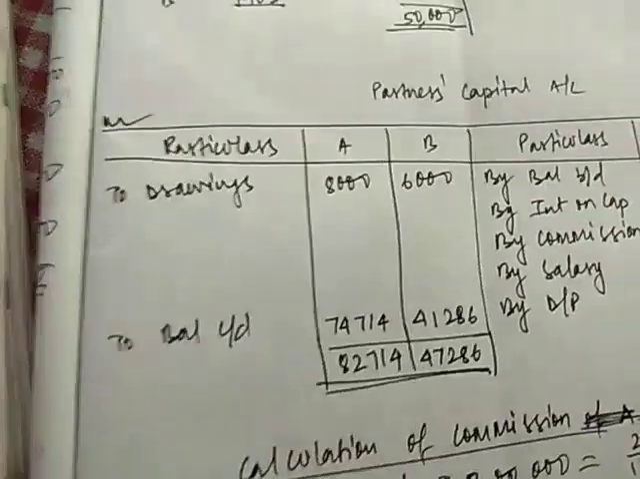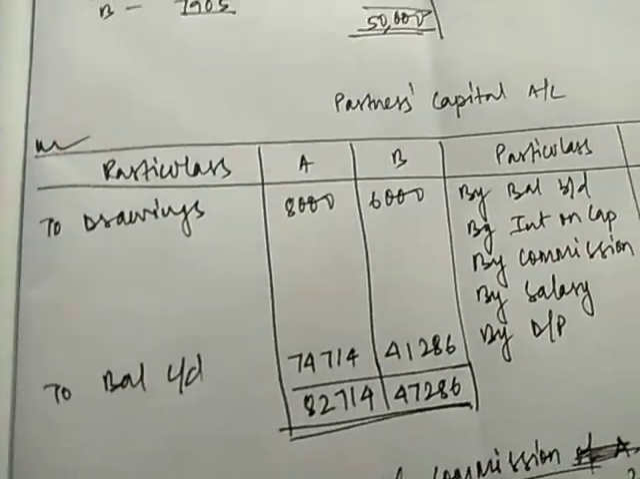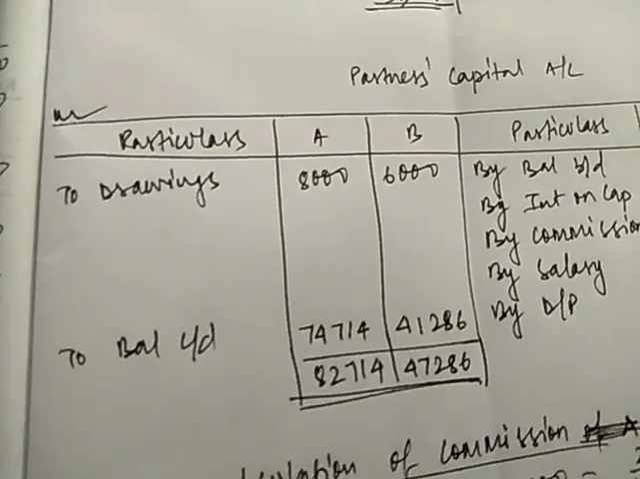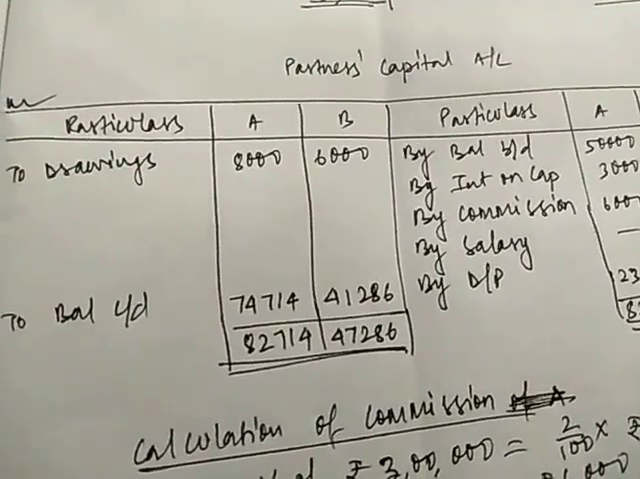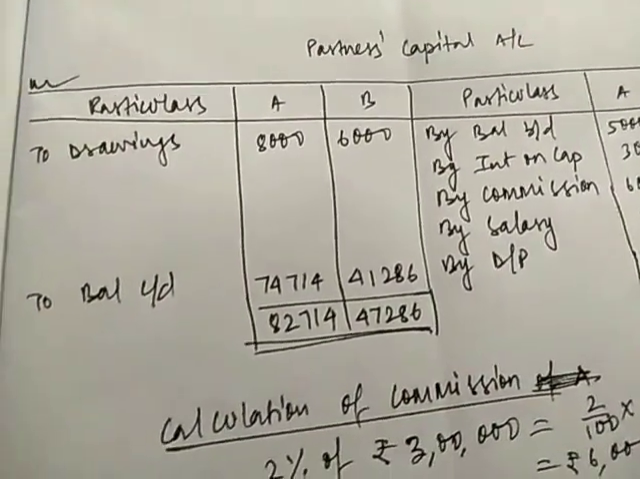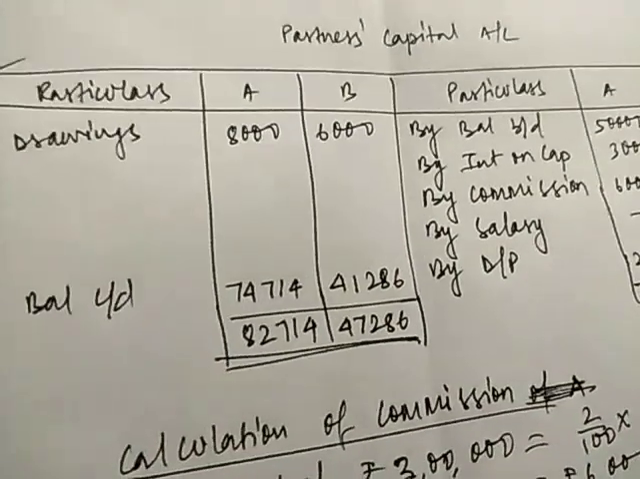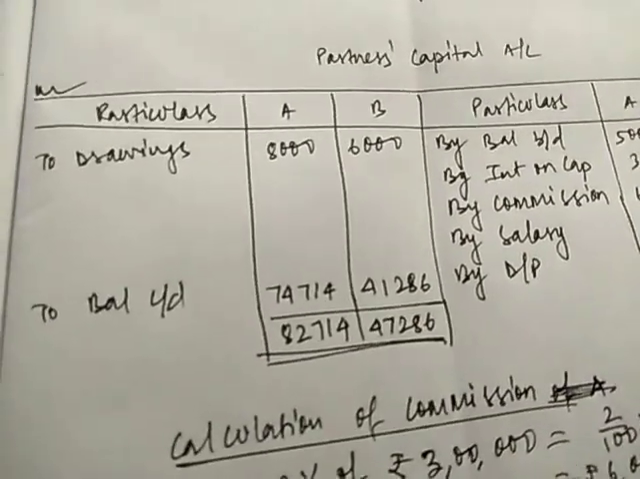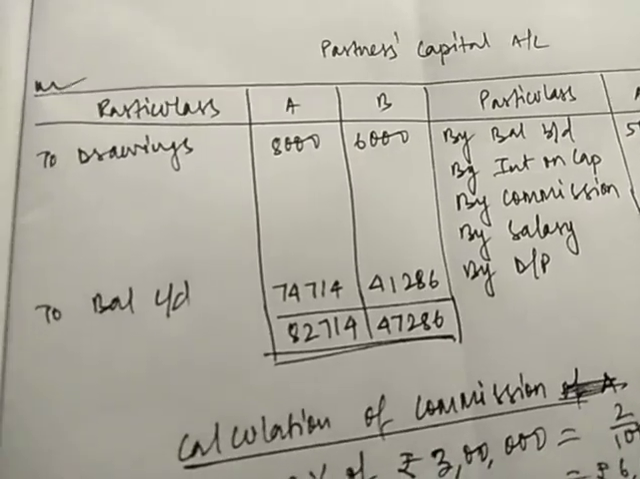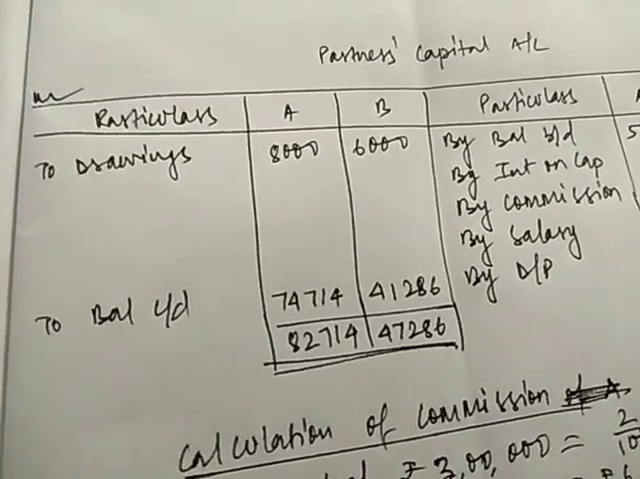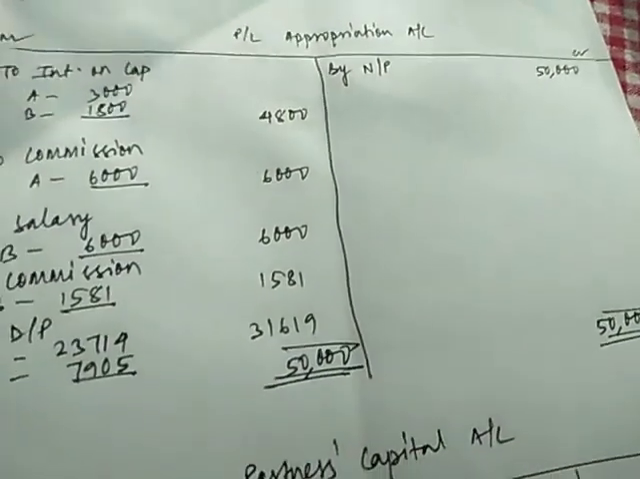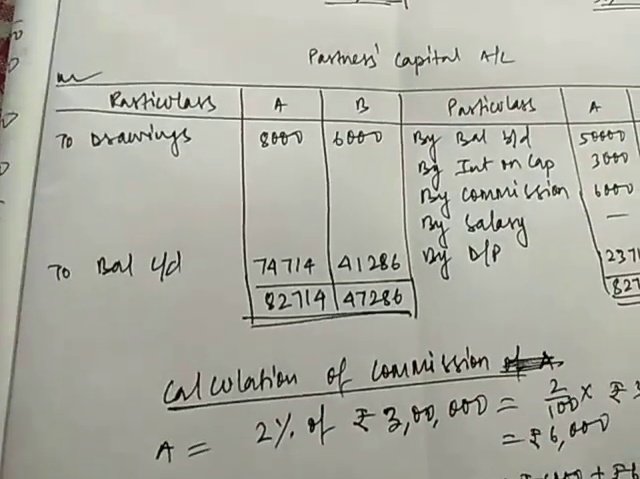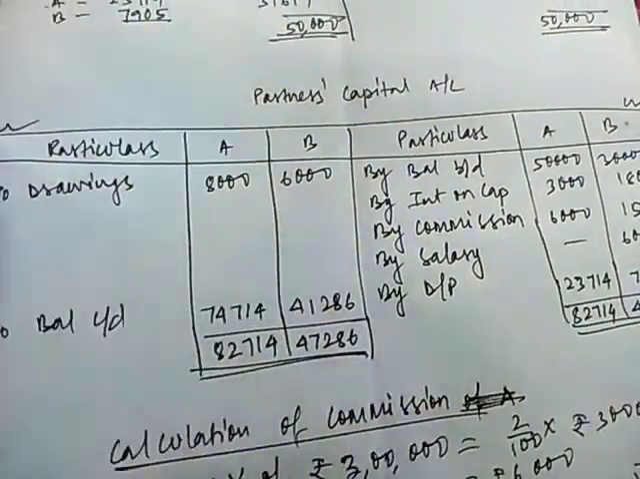Next is drawings on the debit side, 8,000 for A and 6,000 for B. Interest on drawings is not provided in the question. The rate for interest on drawings is not provided in this question, so we have not written that. Be careful, even after the drawings are given, but the rate of interest on drawings is not given, so we will not calculate the interest on drawings. If there is no provision for interest on drawings, it won't be calculated, even if the drawings are given. So in this question, we have not written interest on drawings on the credit side of the PL appropriation account. We have just written drawings on the partners capital account, and here also we have not written the interest on drawings.